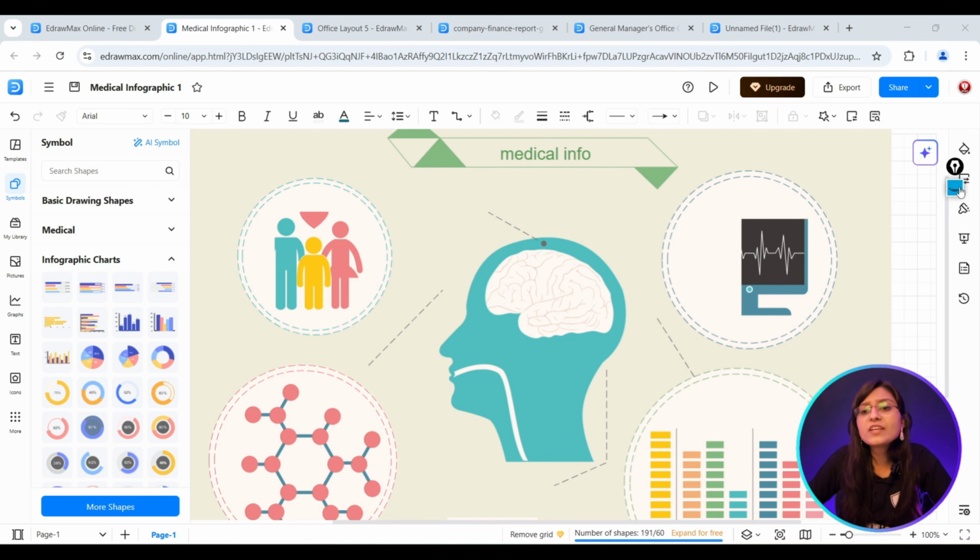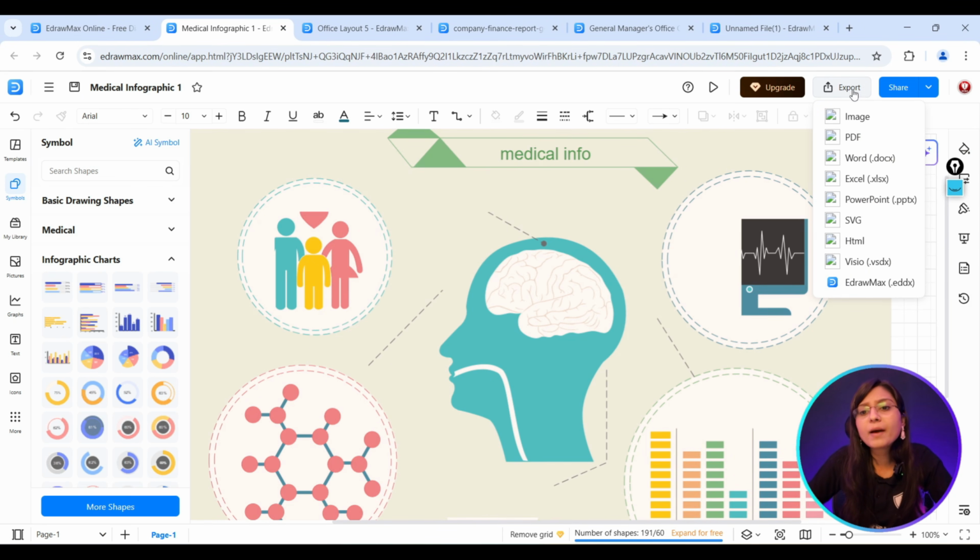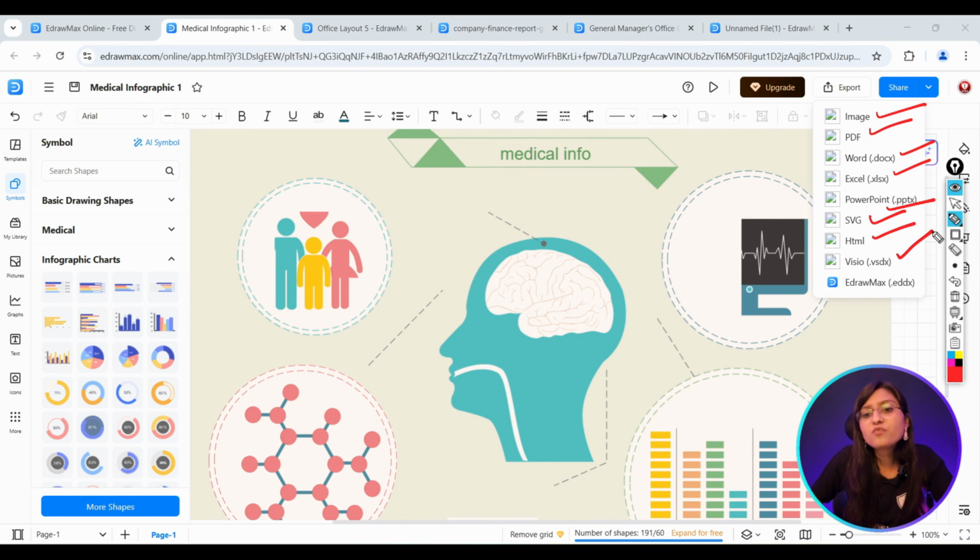And one important feature that has been already provided by eDrawMax is that you can export also. Let's suppose I have to use this image in a PPT or in a PDF format or in an image format. You can simply do that by using this export feature. Here you can see that you can export the same infographic in the format of an image, PDF, Word file, Excel file, PowerPoint, SVG, HTML and Visio. So it's a complete one-stop platform where you can use all these features and export your work as well.